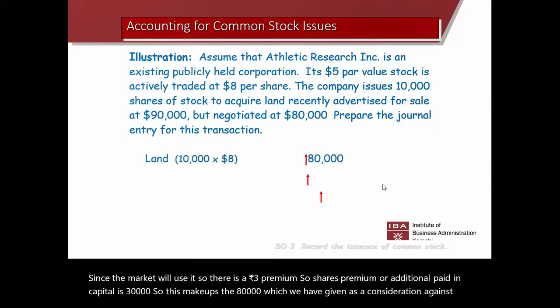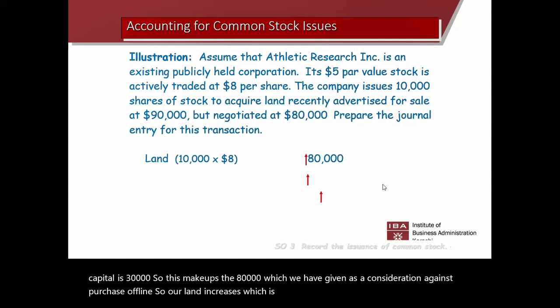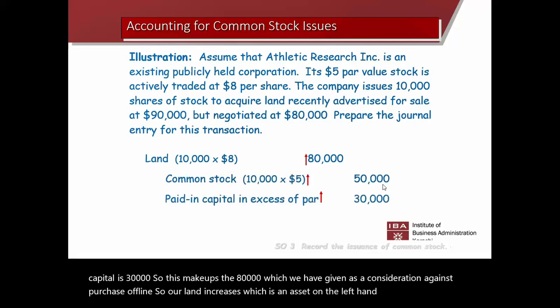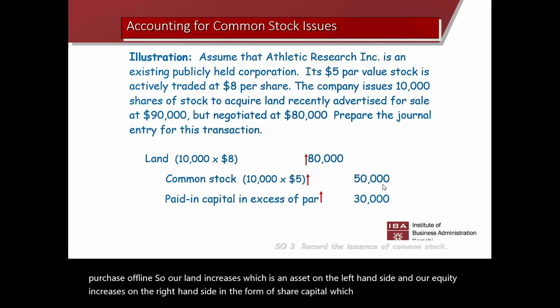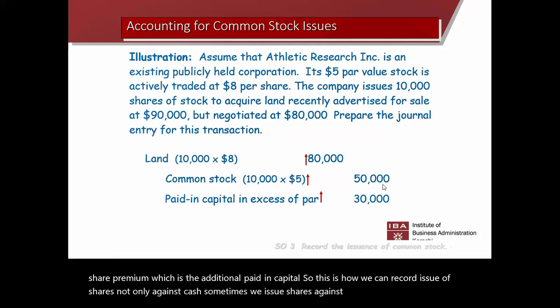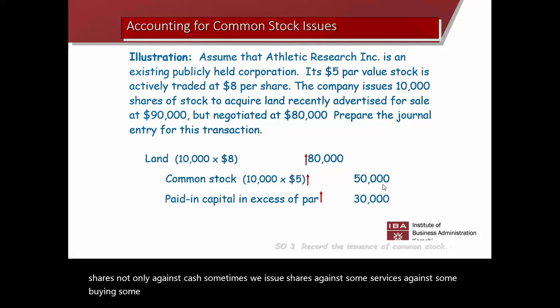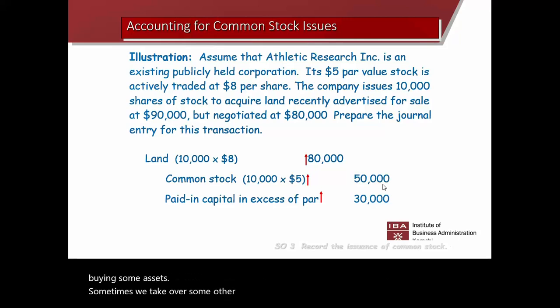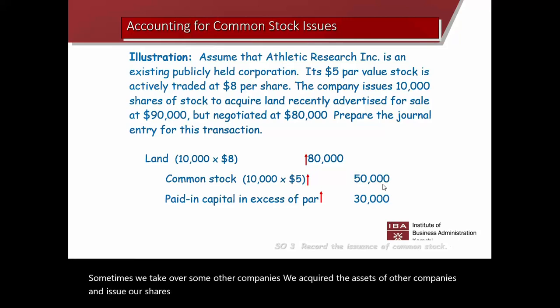So our land increases, which is an asset, on the left hand side, and our equity increases on the right hand side in the form of share capital, which is the common stock, and share premium, which is the additional paid in capital. So this is how we can record issue of shares not only against cash. Sometimes we issue shares against some services, against buying some assets. Sometimes we take over some other companies, we acquire the assets of other companies and issue our shares. So this is the kind of entry we record at that point in time.